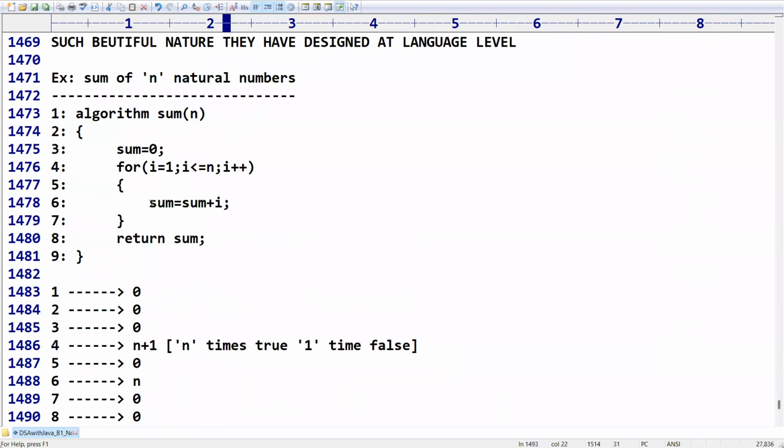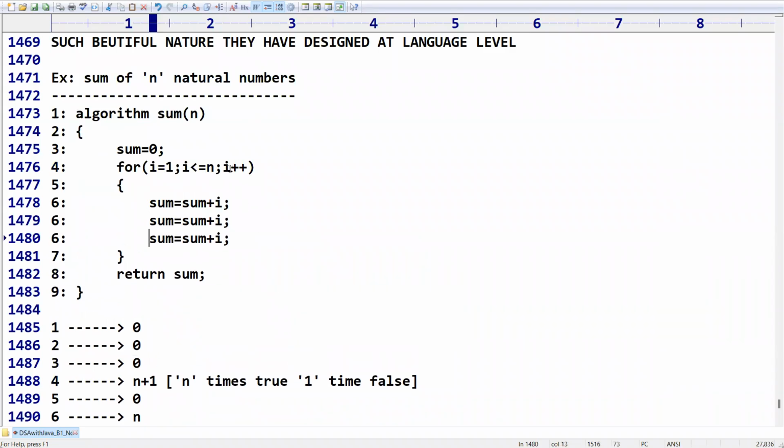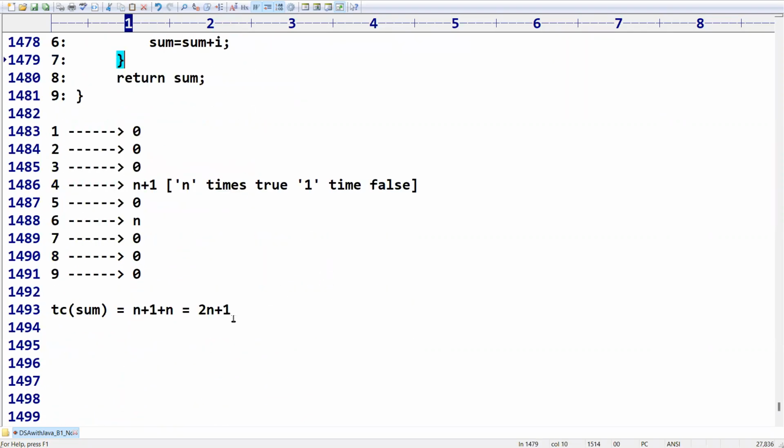Because inside the loop, you can take this line multiple times, say 3 times. Then it will become 4n plus 2. But how many times are you executing? Anyway, it is a part. Once it has started, what is the need to count how many instructions there are? So just consider only n. That representation we will discuss later. But remember, it is going to take 2n plus 1. Is it clear up to this? Everyone, please confirm.